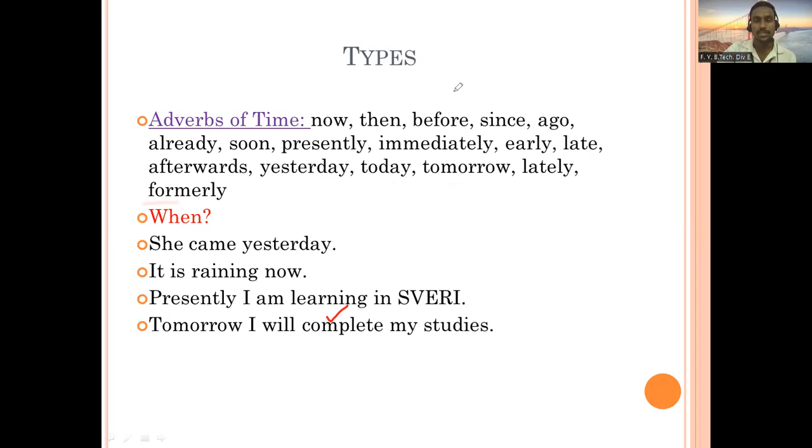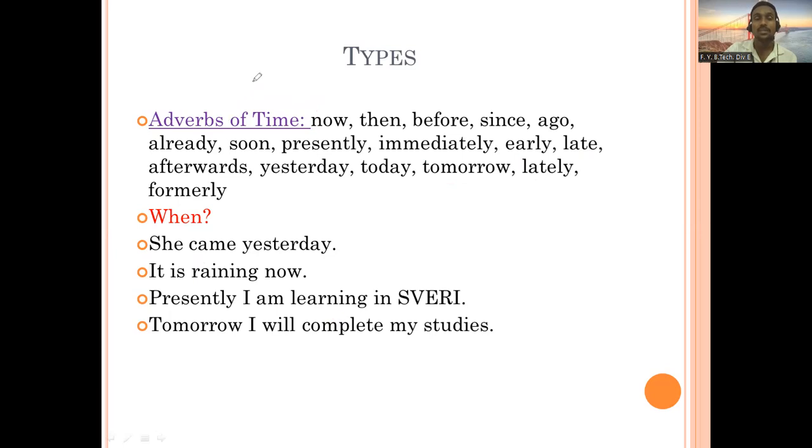These are some of the examples you can try to find out, or maybe next week, last week. These are the words which are referring to time. All the words which refer to time describe when a particular action takes place. For example, you can read it here: she came yesterday. The verb is came, and we are getting more information about the action.